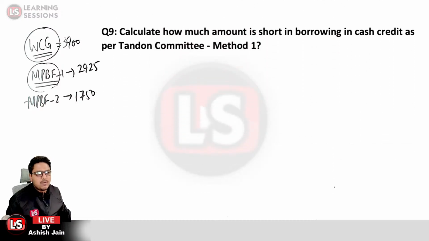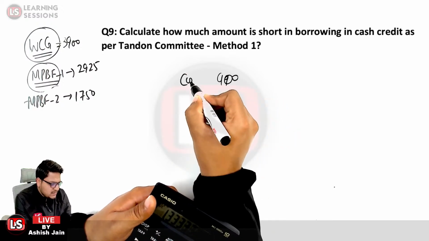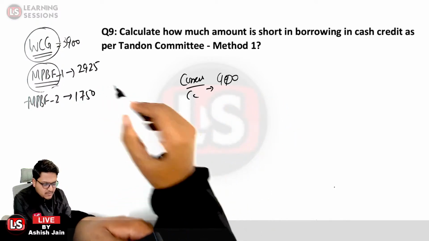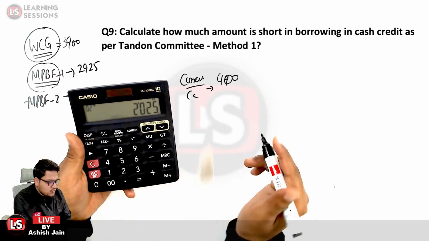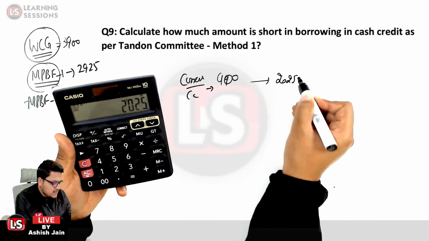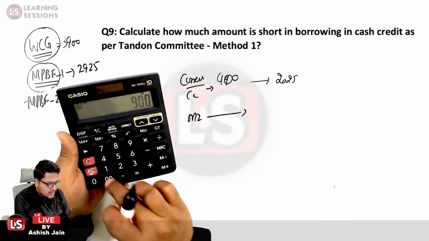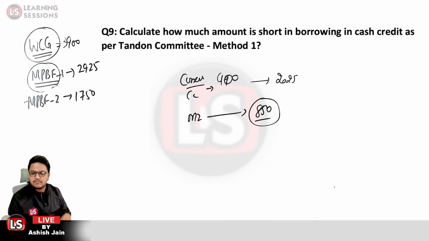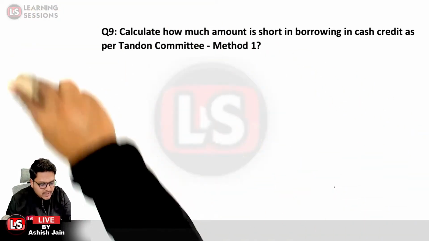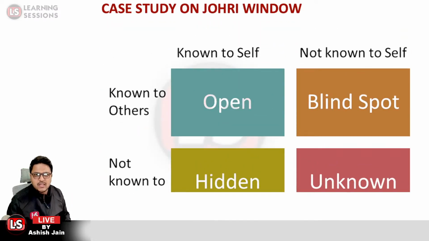It says calculate how much amount is short in borrowing in cash credit as per Tandon Committee method 1. So right now we have sanctioned 900 of the CC. That is the current CC. And as per method 1, the CC part would be 2,925. It will be 2,925 minus 900. So the shortfall is 2,025. So the shortfall as per method 1 is 2,025, and as per method 2 the shortfall is what? It is 1,750 minus 900, that is equal to 850. Is that clear? That would be related to this particular case study. Okay, the next case study is based upon the Johari window.